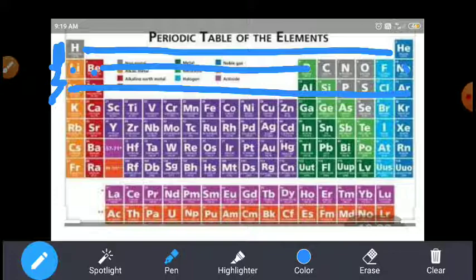But in the fourth period, how many elements are there here? 18, right? Potassium to krypton, it contains 18 elements, right, students?